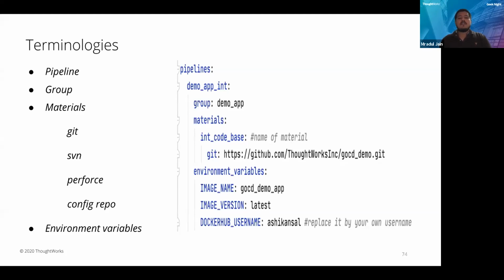Next parameter you can see is environment variables. So if you want to define a variable which is to be used in all the pipelines multiple times, and there might be variables which you can change in future as well. Like suppose in this scenario, you can see image name, image version, Docker username is there. Like suppose I want to change my image name from gocd_demo_app to gocd_demo. Then I don't have to scroll at each place where this image name is defined. I just have to change it here. And from the reference call, it will update in the pipeline. So this is how environment variable helps us in executing our things. Let's go on the next slide.